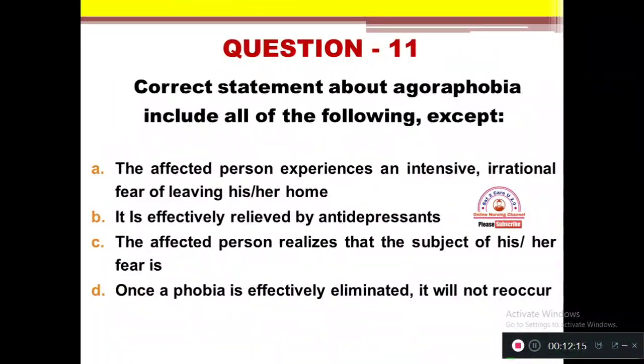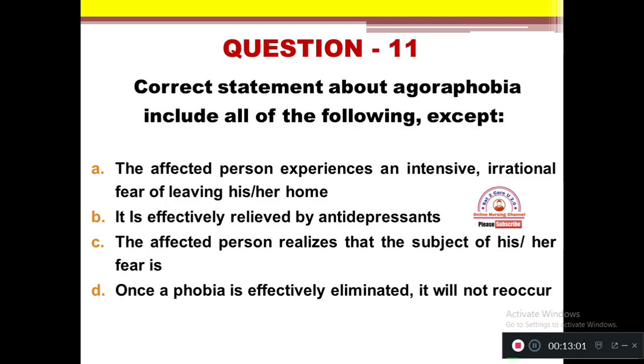Question number 11. Correct statements about agoraphobia include all of the following except option A, the affected person experiences an intensive, irrational fear of leaving his or her home. Option B, it is effectively relieved by antidepressants. Option C, the affected person realizes that the subject of his or her fear is irrational. Option D, once a phobia is effectively eliminated, it will not reoccur. So choose the correct statement regarding agoraphobia. One statement is not correct related to agoraphobia.